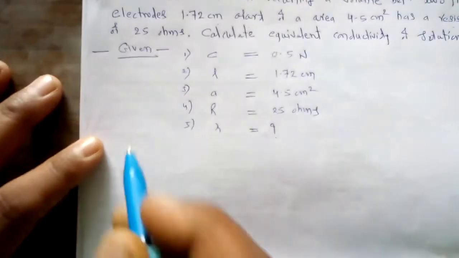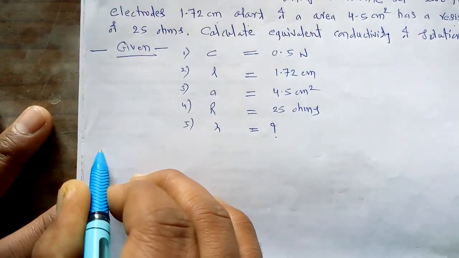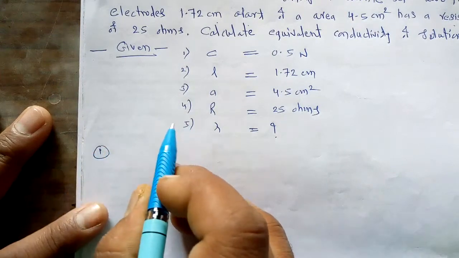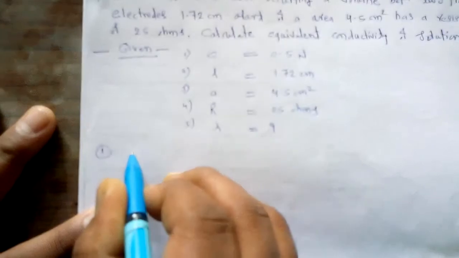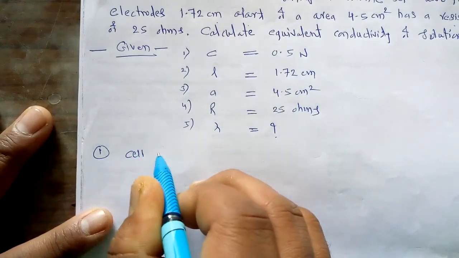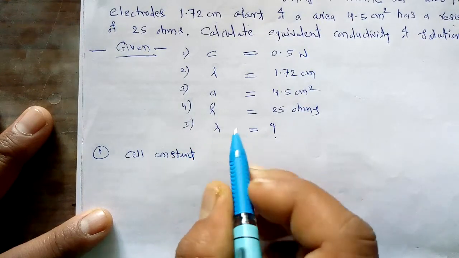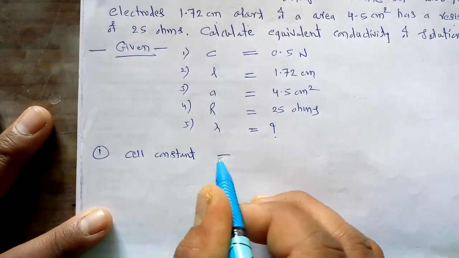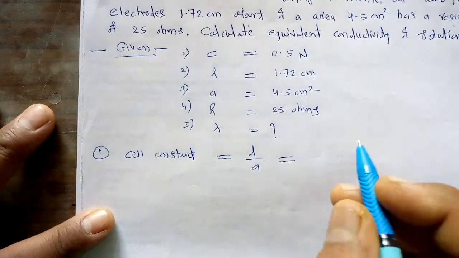So first of all we are going to calculate the cell constant from this data, that is the cell constant of this cell. We know that the cell constant is nothing but the ratio L divided by a. What is the value for this L?